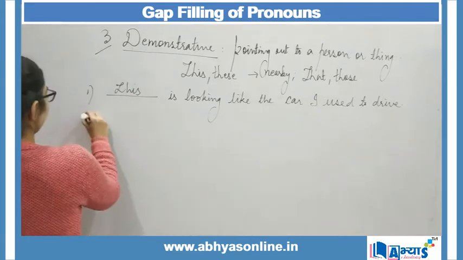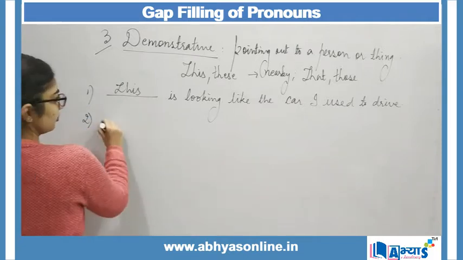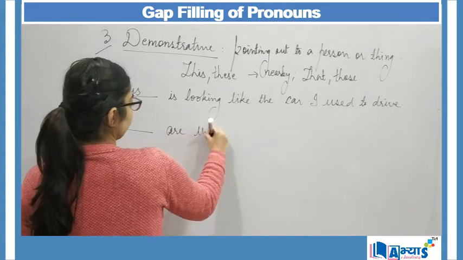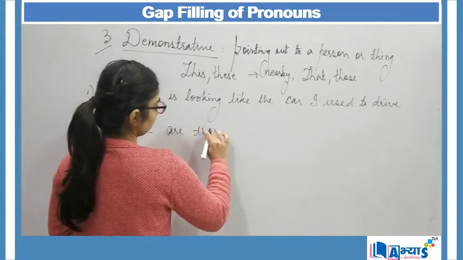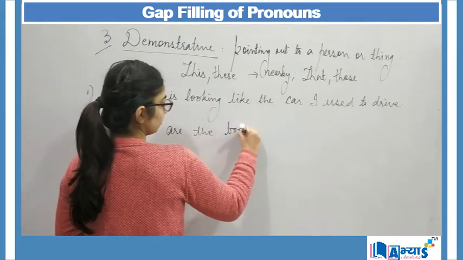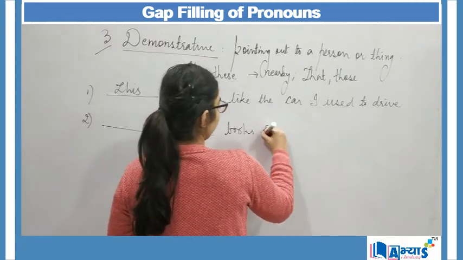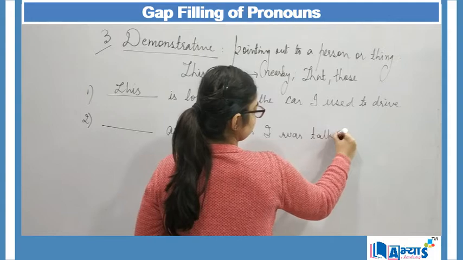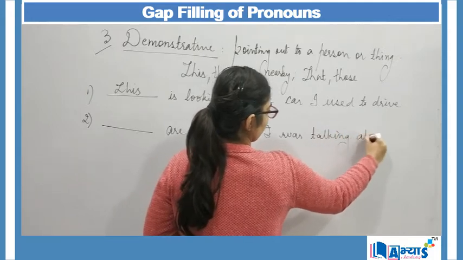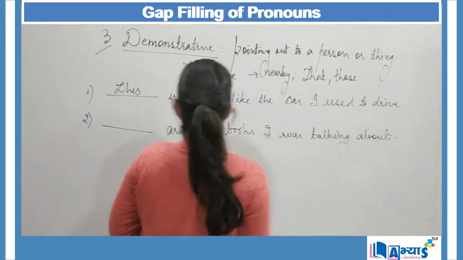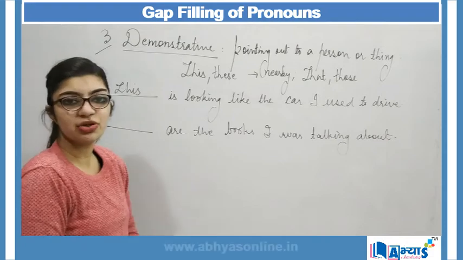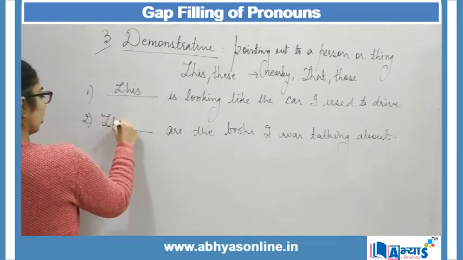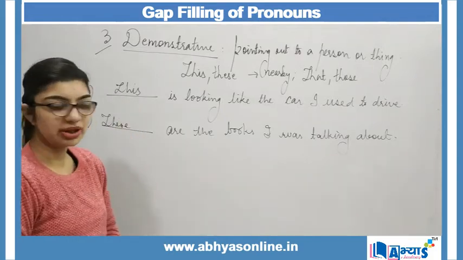Another example can be dash are the books I was talking about. When I say dash are the books I was talking about, it is like these are the books I was talking about.